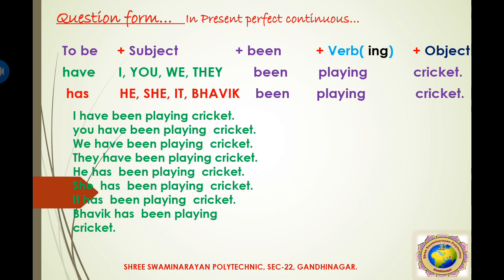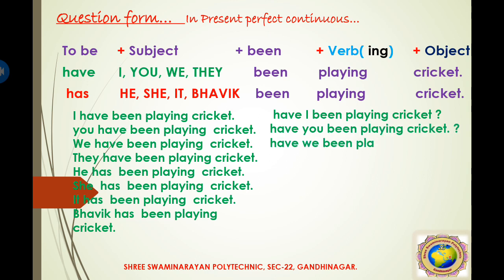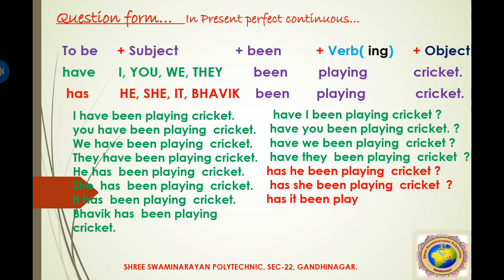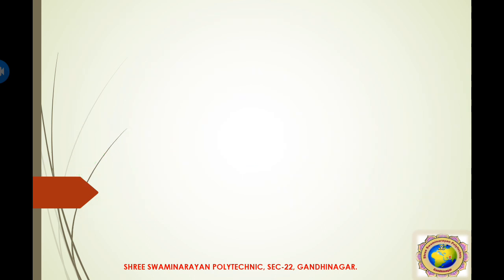So how is it converted to question form? You just put have in front, before the subject. So: Have I been playing cricket? Same way, have you been, have we been, have they been playing cricket. For he, she, it: has he, has she, has it, has any name been playing cricket. So students, I think it is very simple. This is your question form.